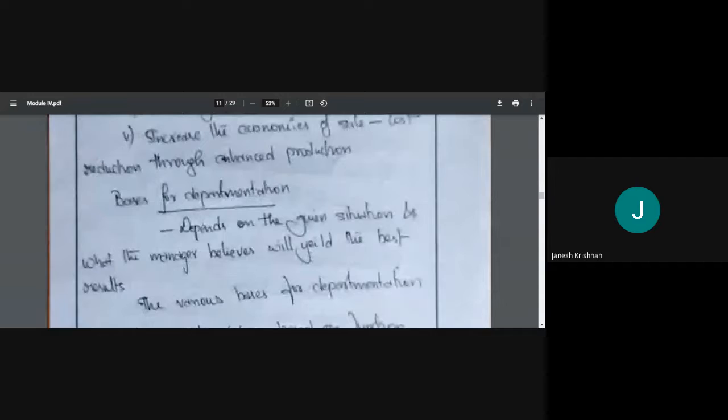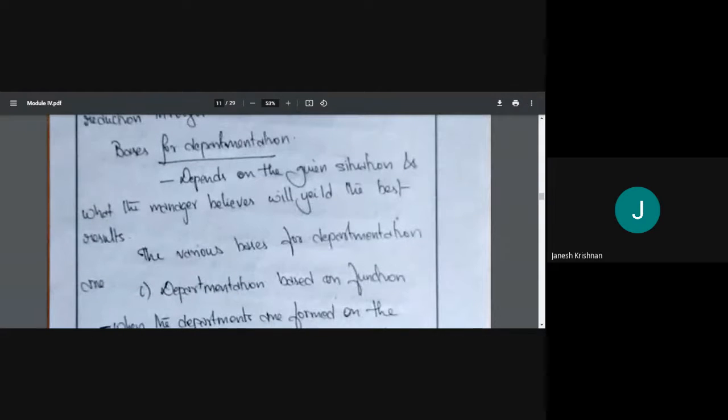Now, what is the basis of departmentation? Departmentation will be done based on the situation. Okay? What the situation warrants. What is the situational requirement? It will depend. The departmentation will be based on that. What is the situation, right? And what the managers think will yield the best result. So it will depend upon the situation, and it will depend upon what the manager thinks. If the manager thinks this is the best thing to do at this time, then he will do that. And that will be the basis of departmentation.